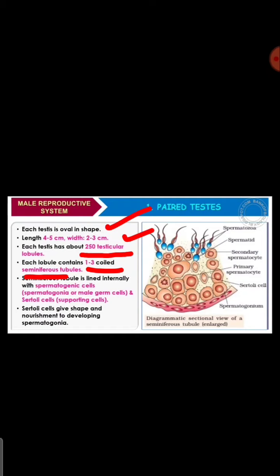The seminiferous tubules are lined internally with spermatogenic cells, spermatogonia or male germ cells, and Sertoli cells, which are supporting cells. Sertoli cells give shape and nourishment to developing spermatogonia.